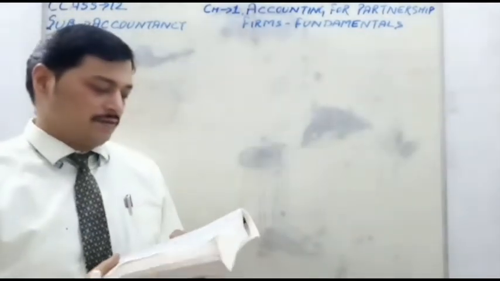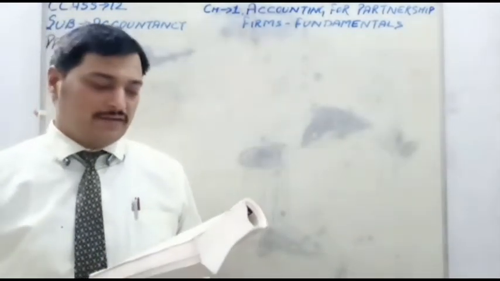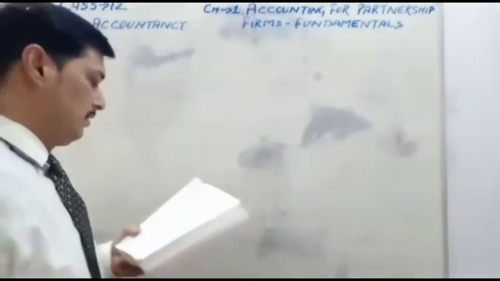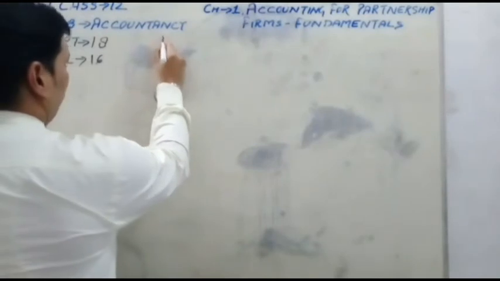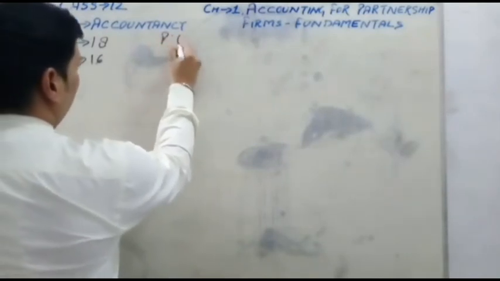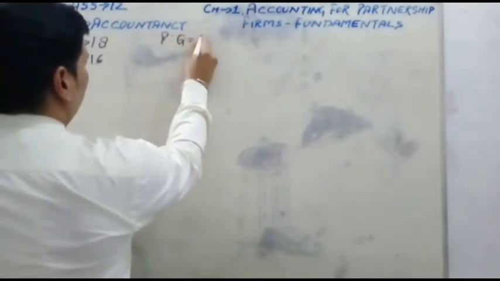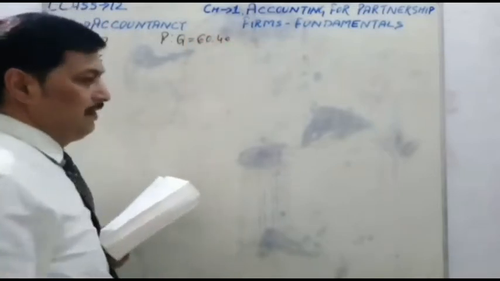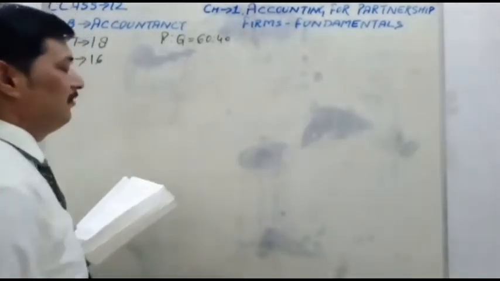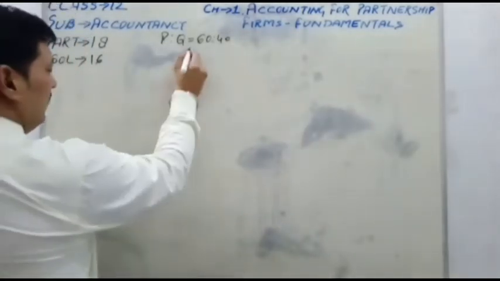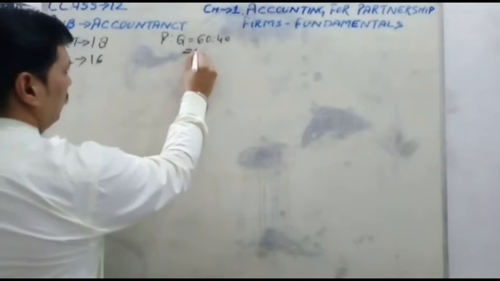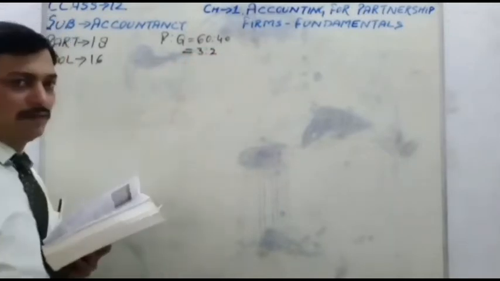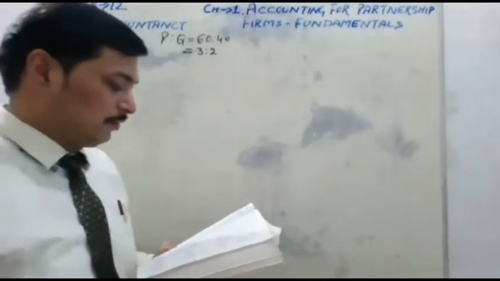See the question. P and Q are partners sharing profit and loss in the ratio 60:40. So two partners are there: first is P and second is Q. Profit sharing ratio 60:40. You can distribute the profit in this ratio, but it is a lengthy calculation, so you can simplify this ratio. It simplifies, 2 into 6 and 2 into 4, to 3:2. Now continue the question.